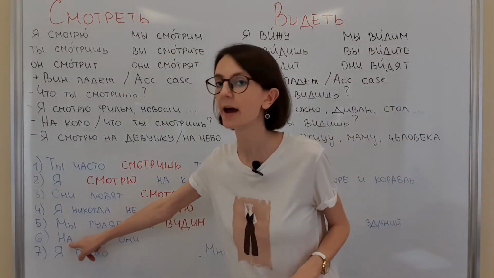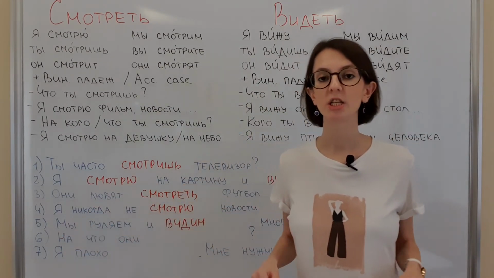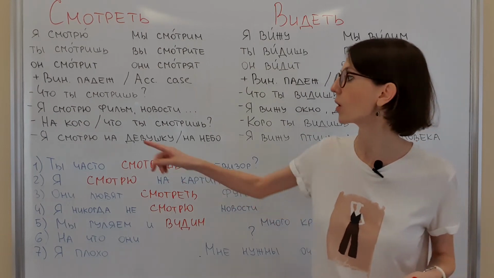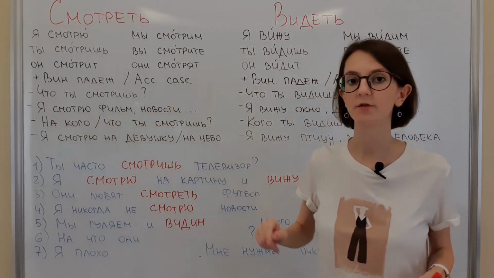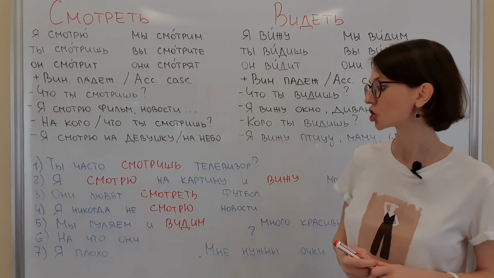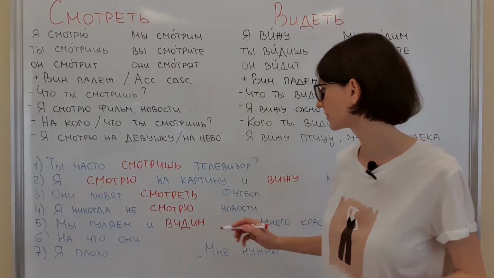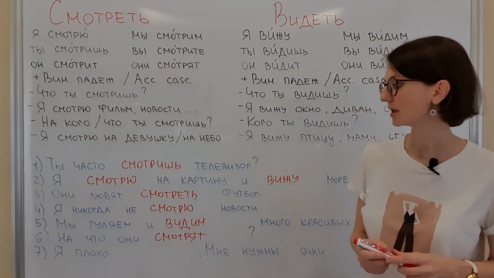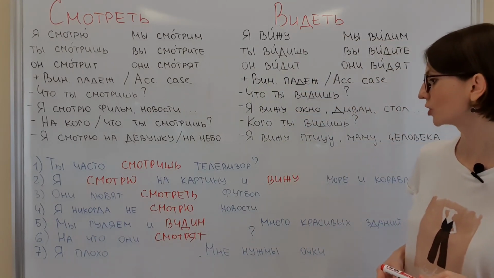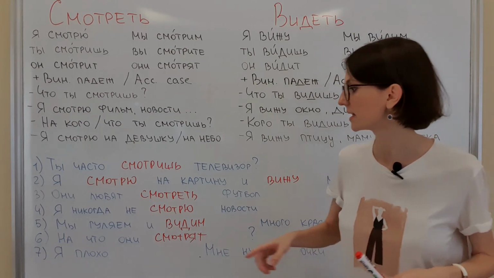На что они? So here we have a preposition на. So in our question на кого, на что, we use the verb смотреть. На что они смотрят? What are they looking at? На что они смотрят?